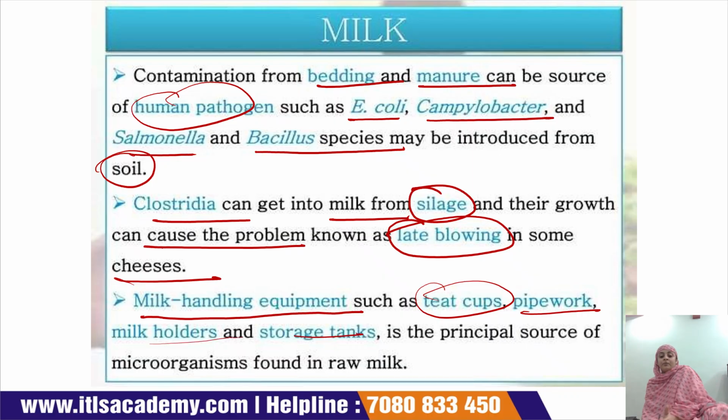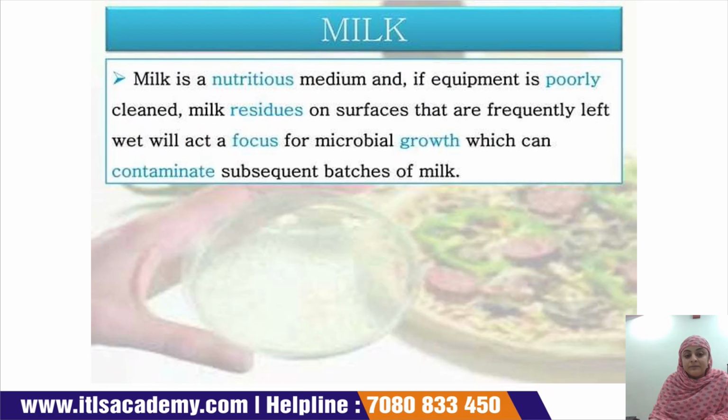Now what you do, you follow all the protocols which prevent microbial growth, but due to the milking handling equipment, even the milkman can contribute contamination into the milk. So it is very important to maintain hygiene at all levels. This is a primary source of the microorganisms which are present in raw milk.